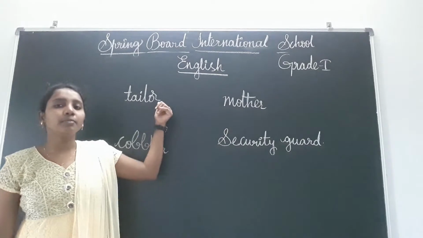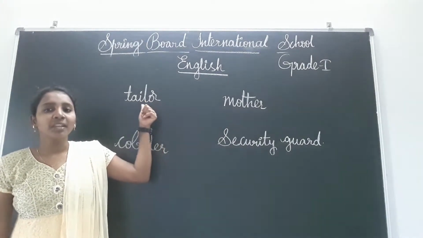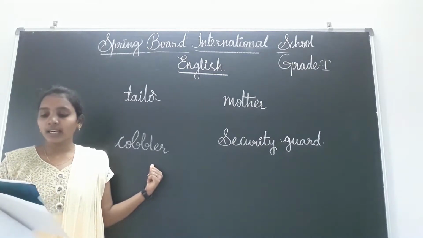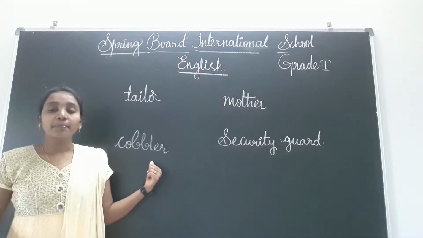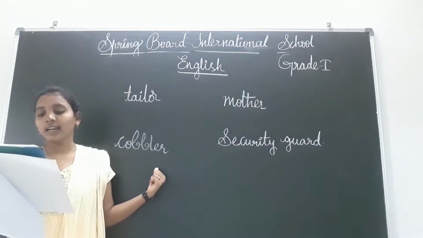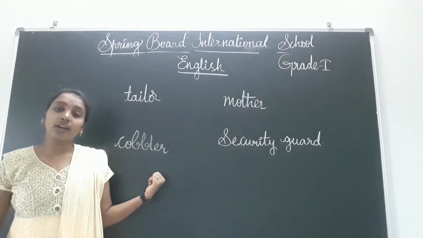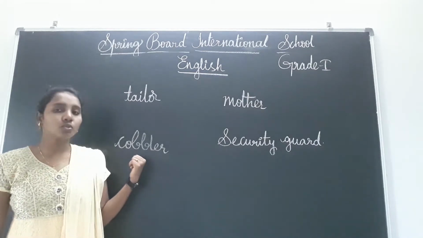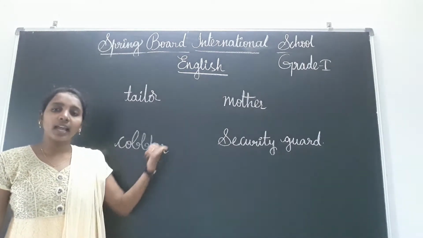You have to match the word stitches to tailor. What will the cobbler do, children? Cobbler mends slippers and repairs our slippers, shoes also. Cobbler, match the actions.